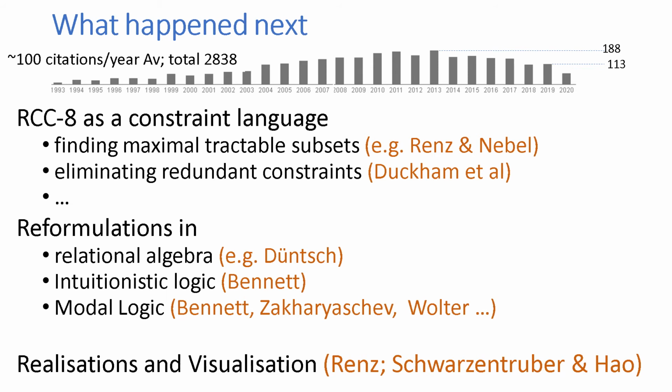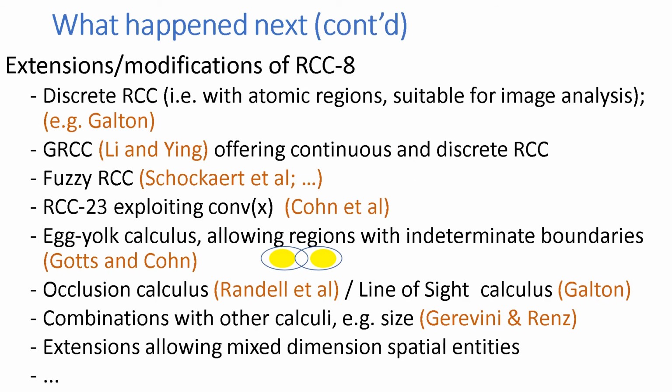There were reformulations, not in first order predicate calculus, but in relation algebra, intuitionistic logic, modal logic. There was work done on realizations in 3D and also 2D, drawing pictures from qualitative symbolic representations to actually get a picture of the particular database of relations.